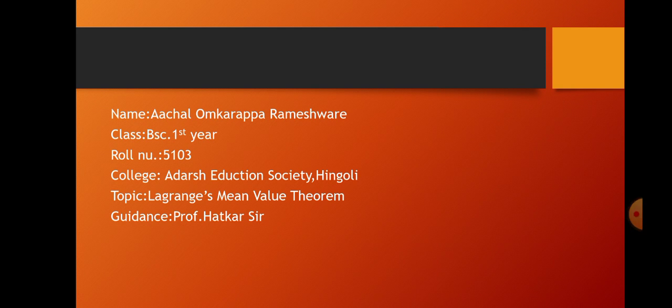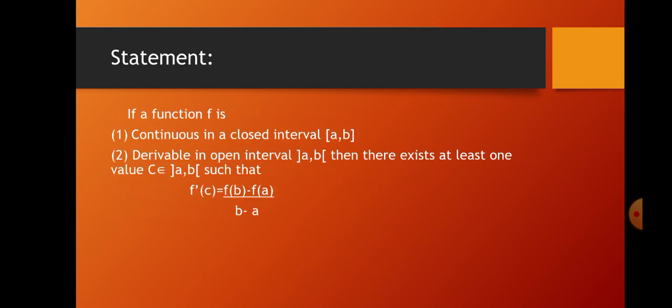I am representing Lagrange's mean value theorem. Statement: if a function f is continuous in a closed interval a comma b and derivable in open interval a comma b, then there exists at least one value c belongs to open interval a comma b such that f dash of c is equal to f of b minus f of a divided by b minus a.